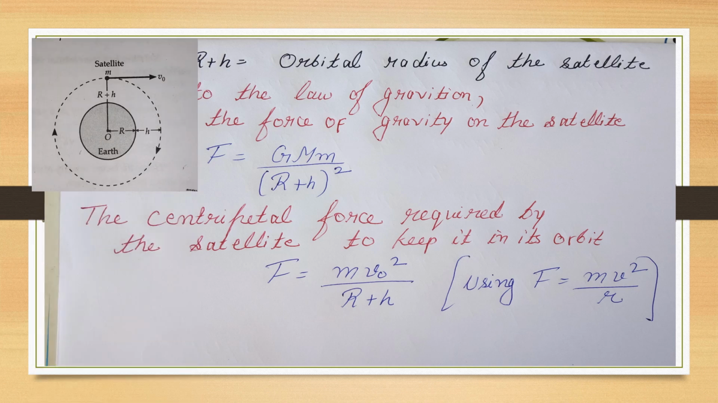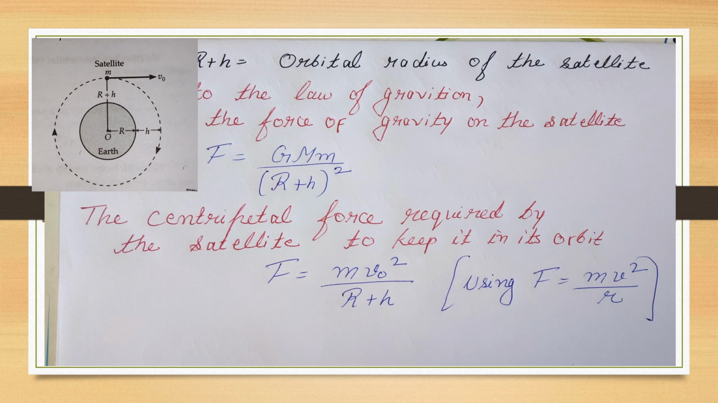So according to the law of gravitation, the force F is equal to capital G, capital M into small m divided by (R plus h) whole square. So what is R plus h here? R plus h is the orbital radius of the satellite. Here R denotes the radius of the Earth and h is the height of the satellite above the Earth's surface.